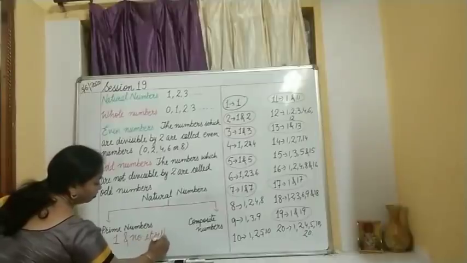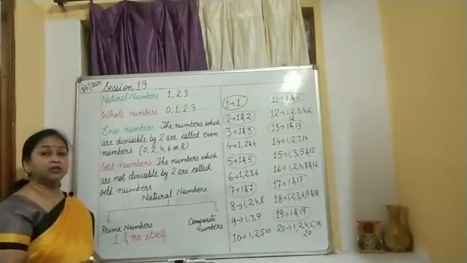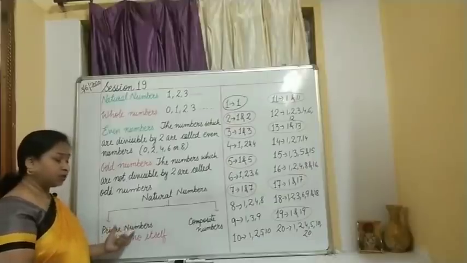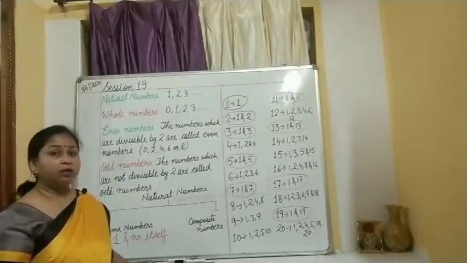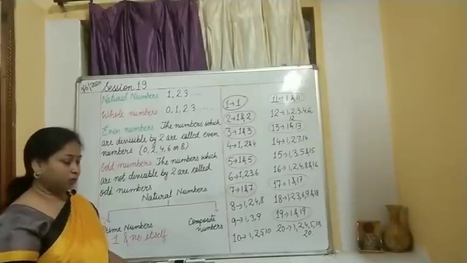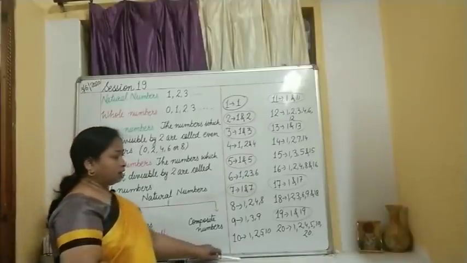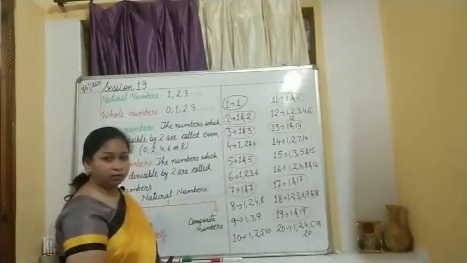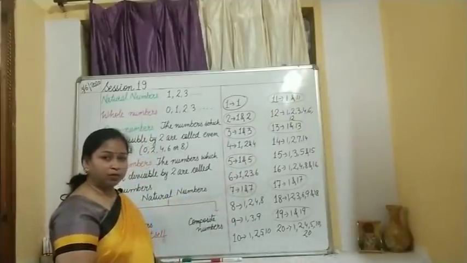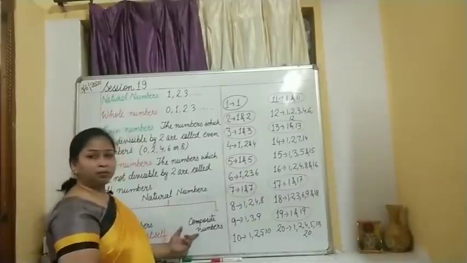So such numbers are categorized as prime numbers, and these are going to play a very important role as you will be dealing with HCF and LCM. Okay. So what are the left out numbers known as, where you are having more than 2 factors? These numbers will be known as composite numbers, the other ones.